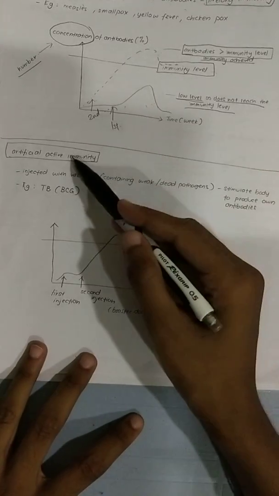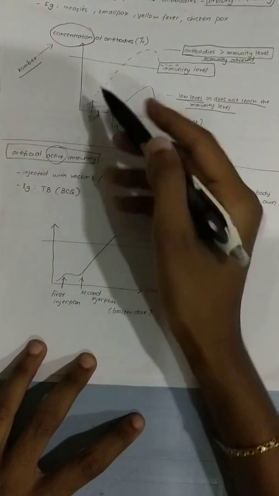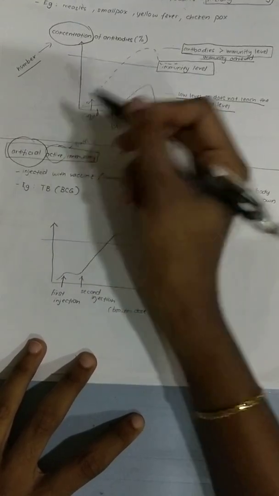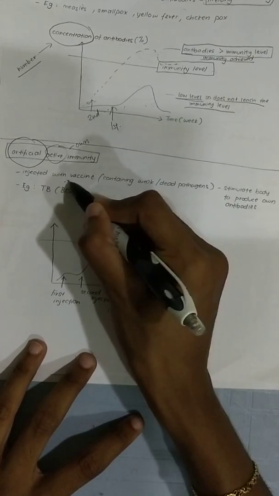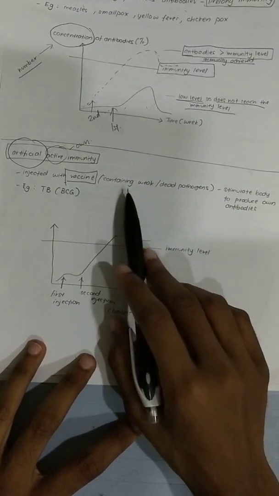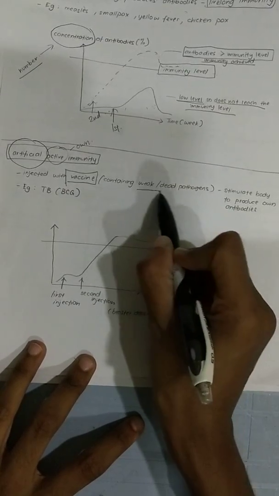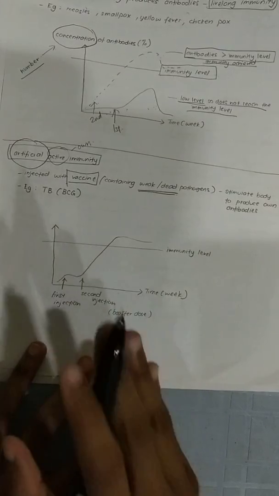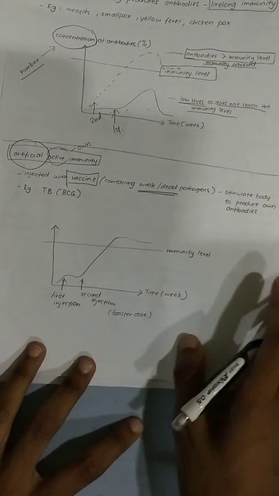What is artificial active? Active again, so meaning I'm producing my own antibodies, but now it's artificial. Artificial means I'm being injected with a vaccine. What is a vaccine? A vaccine contains a weak or dead pathogen. I'm not going to put a very strong virus. I'm just putting a weak one. Why must I put a weak one?